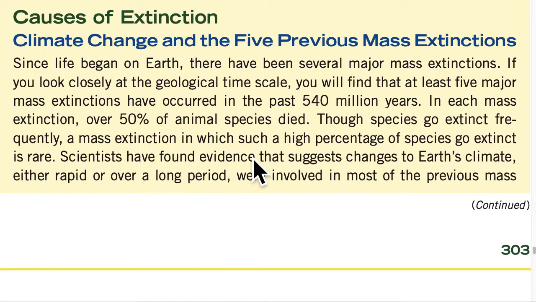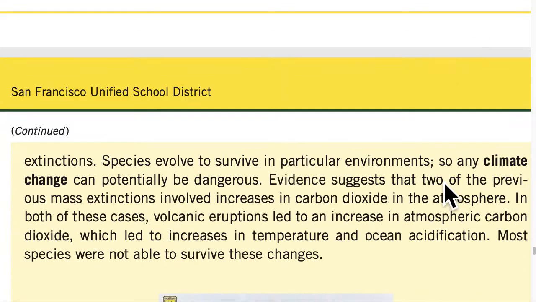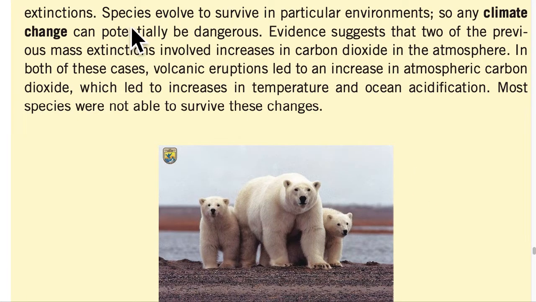Scientists have found evidence that suggests changes to Earth's climate, either rapid or over a long period, were involved in most of the previous mass extinctions. Species evolve to survive in particular environments, so any climate change can potentially be dangerous. Evidence suggests that 2 of the previous mass extinctions involved increases in carbon dioxide in the atmosphere. In both of these cases, volcanic eruptions led to an increase in atmospheric carbon dioxide, which led to increases in temperature and ocean acidification. Most species were not able to survive these changes.